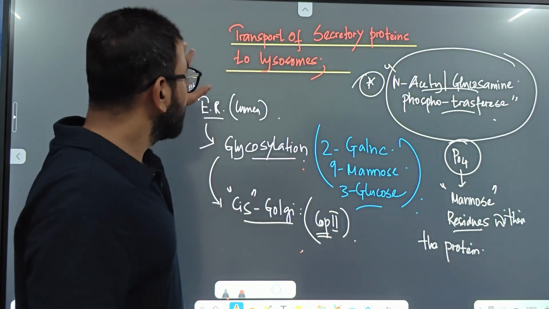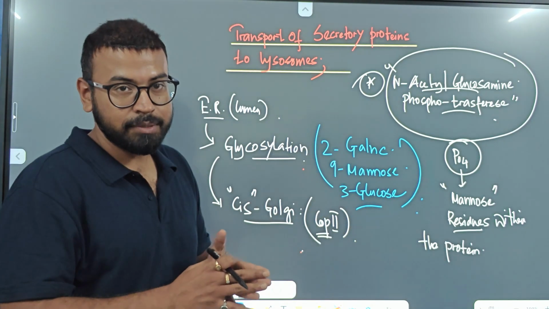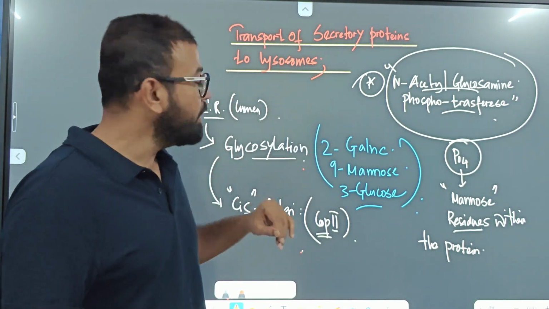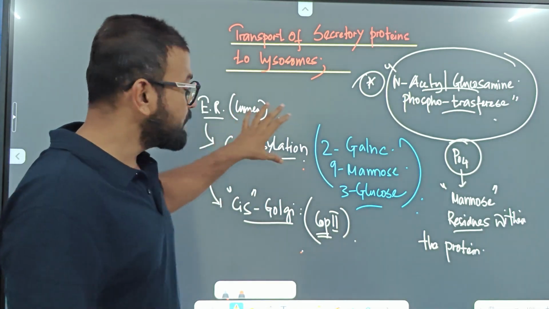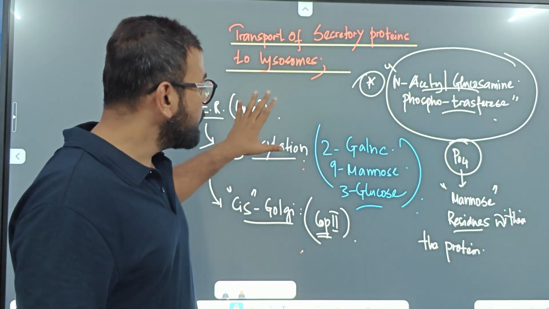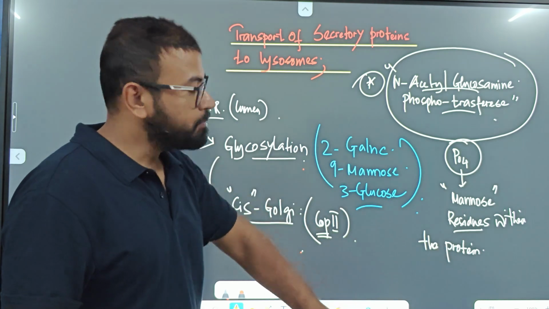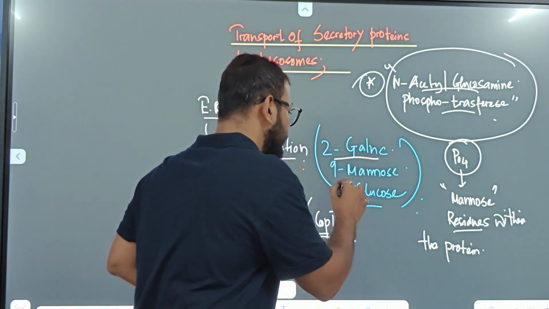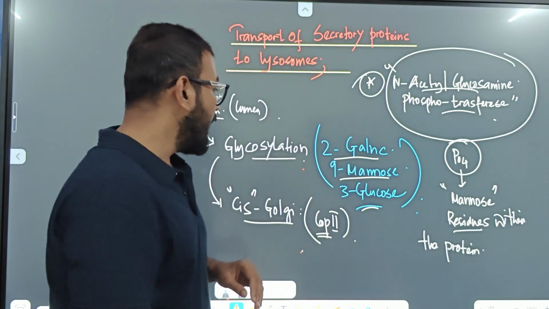After translation, these proteins enter the endoplasmic reticulum lumen. Within the lumen, they undergo glycosylation, where 2 GlcNAc, 9 mannose and 3 glucose bind.